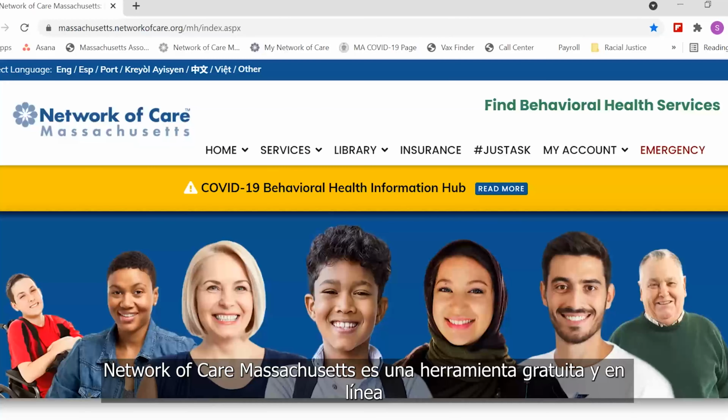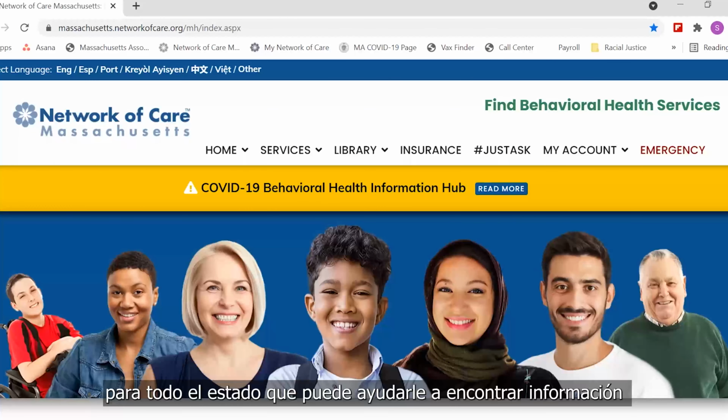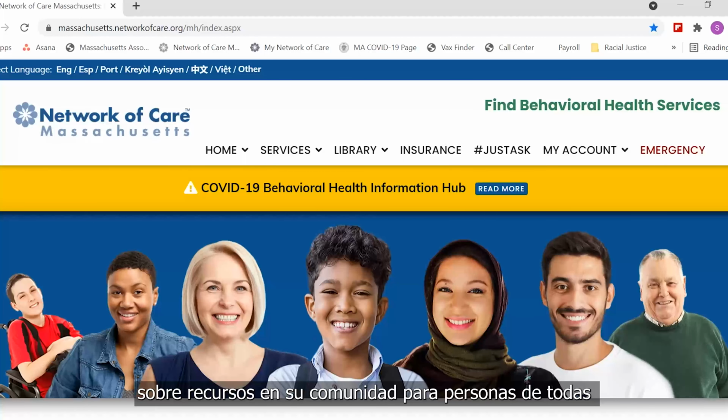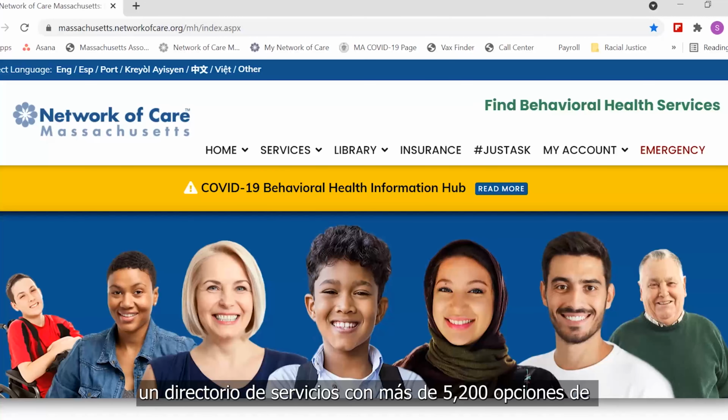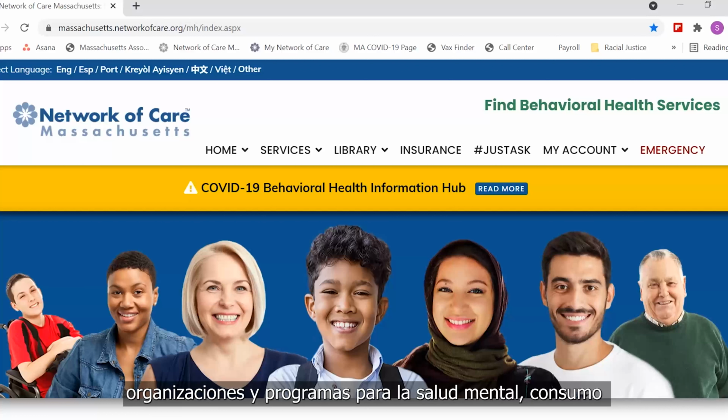Network of Care Massachusetts is a free, statewide, online tool that can help you find information about resources in your community for people of all ages with behavioral health needs. The site includes a service directory of over 5,200 listings of mental health, substance use, and related social service programs and organizations, information on how to navigate program eligibility requirements across state agencies, information on how to apply for and maintain health insurance, and an extensive library of health information.